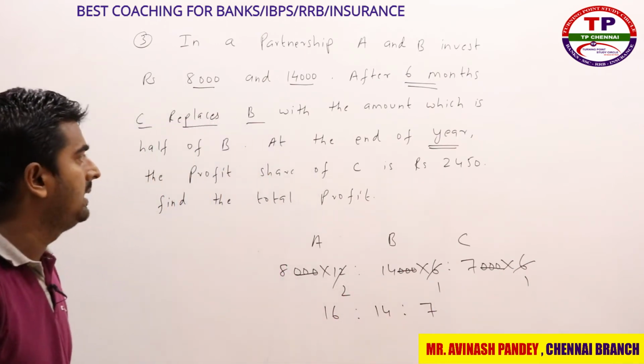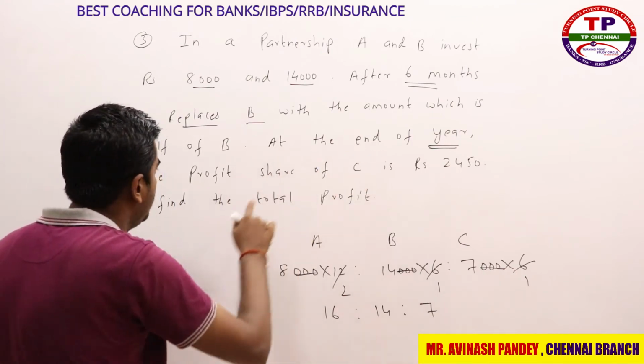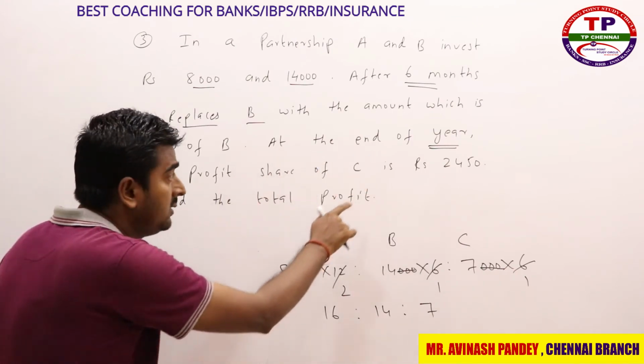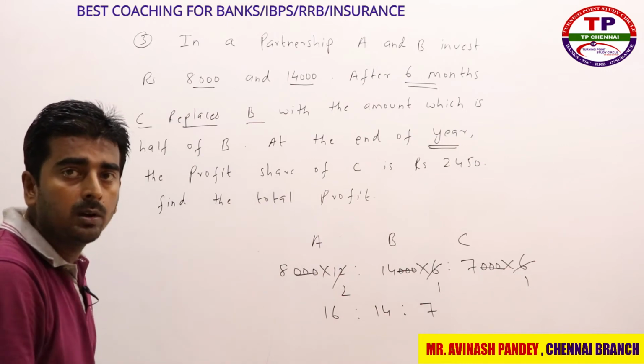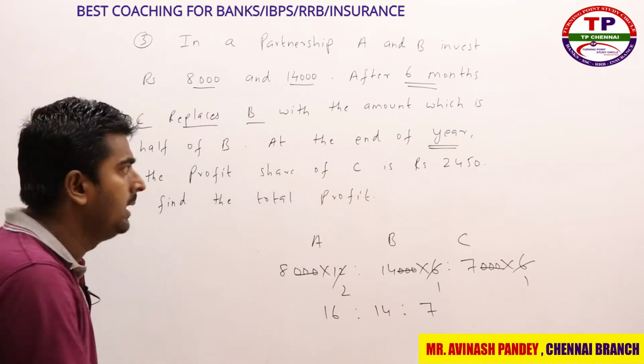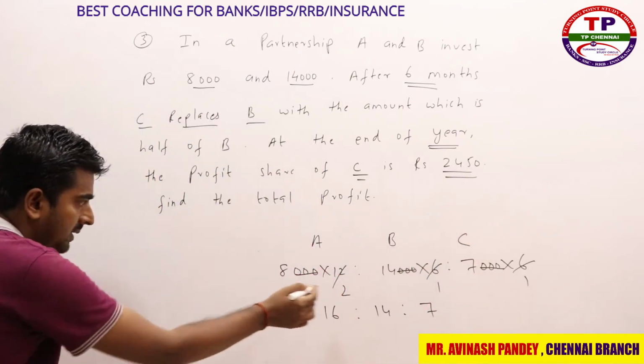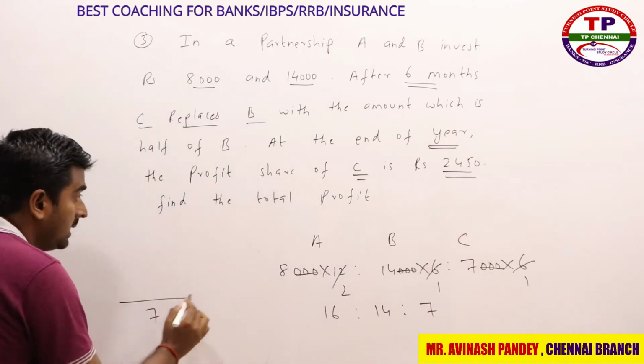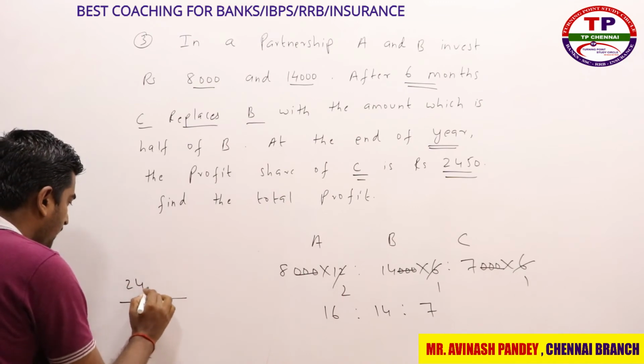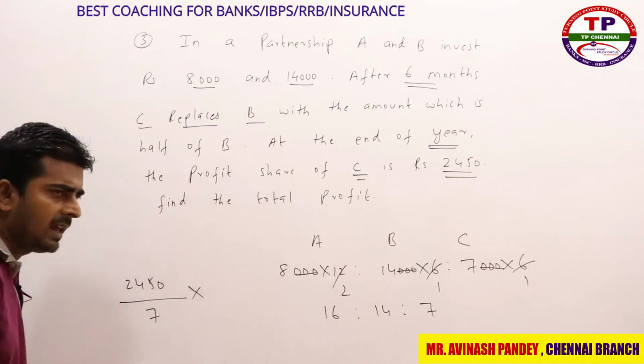Now what they have given you? At the end of the year, the profit share of C is rupees 2450. They have not given you total profit. What they have given you? Share of C, which is nothing but 2450, right? So share of C is 7. So can I say 7 part is nothing but how much they have given you? 2450.